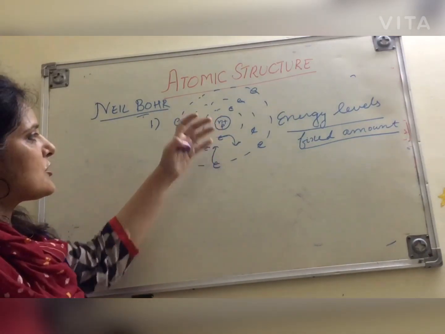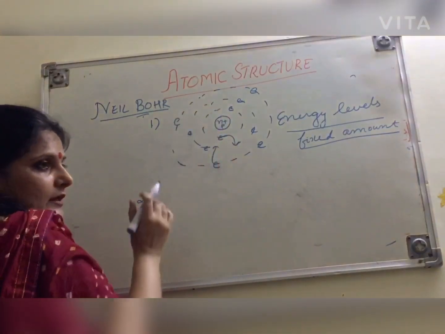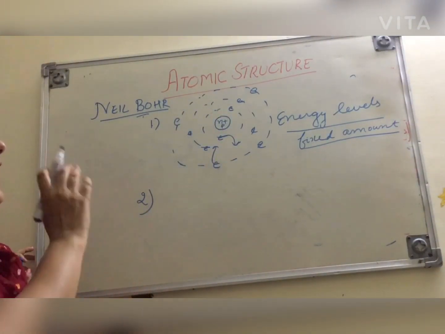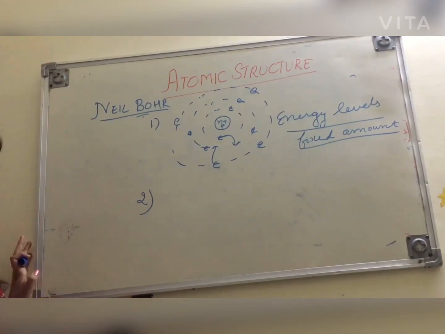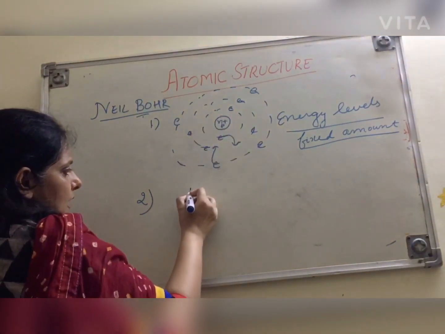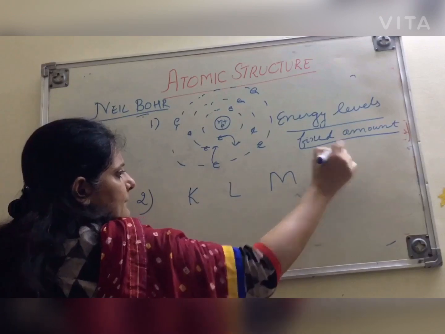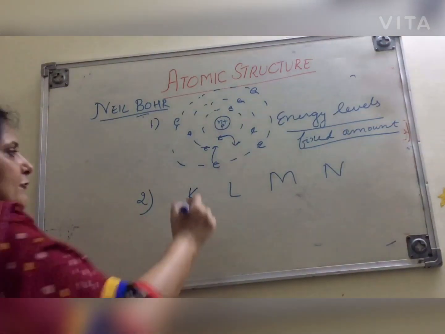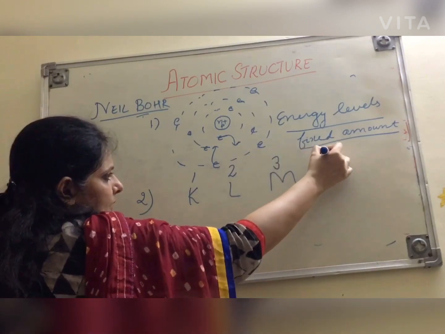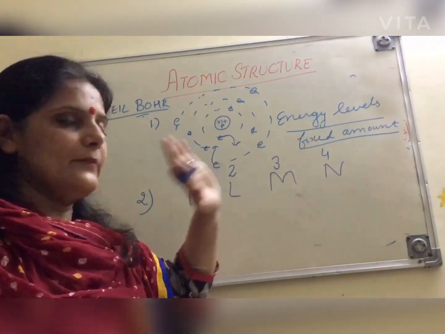Higher to lower shell, loss of energy. It means when we are moving towards the nucleus, there is loss of energy, and when we are moving away from the nucleus, gain of energy takes place. These shells are named K, L, M, N. First shell is known as K, second L, third M, and fourth N.